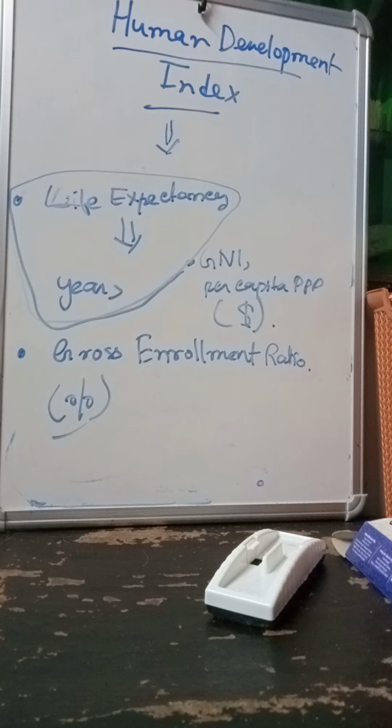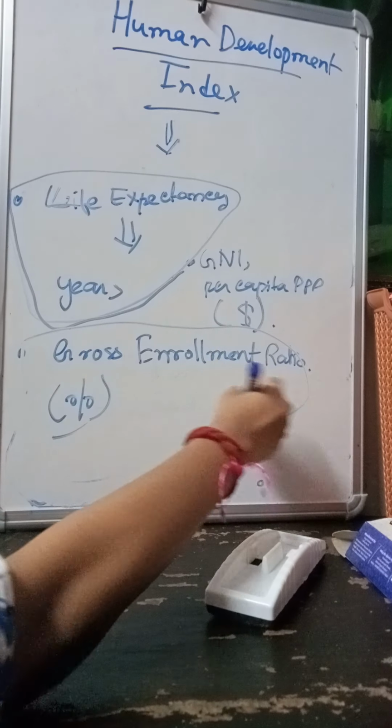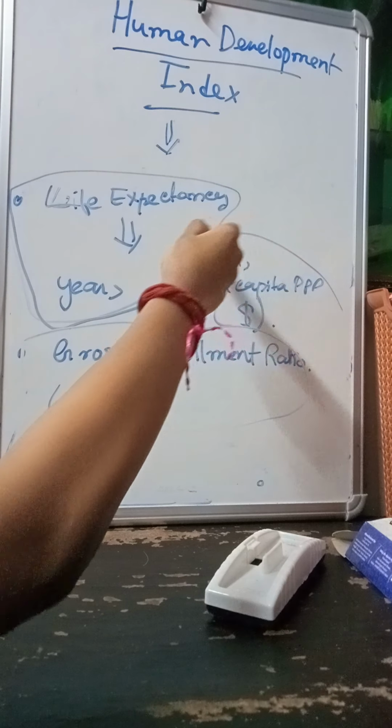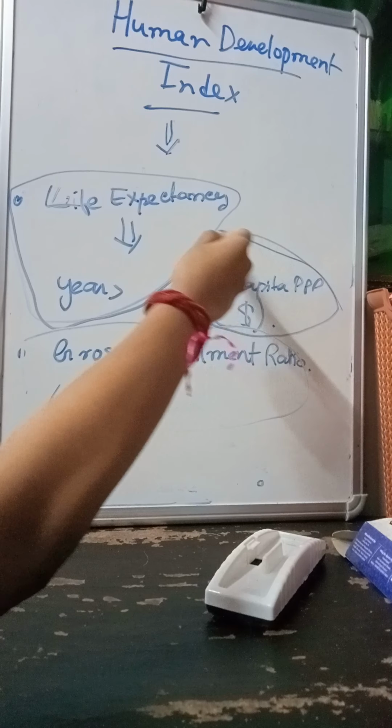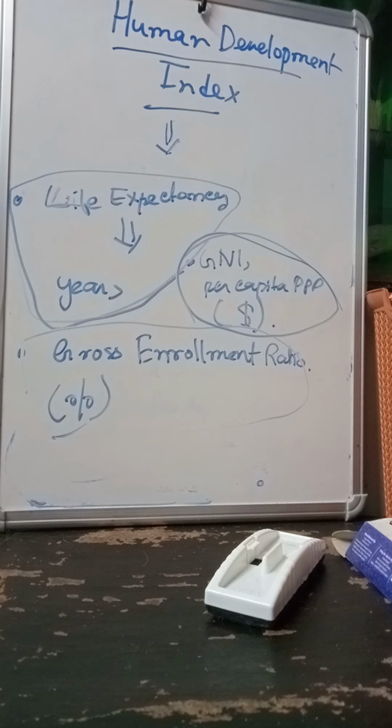Or we can say that 60% of this country is literate, although that would be a wrong word to say, or 60% of this country have attended school. 70% of this country have an undergraduate degree, like this, right? So this is for the educational attainment. And the third one is a decent standard of living, which we measure through GNI, or per capita purchasing power parity, and that we measure with the help of dollars or currency, right?